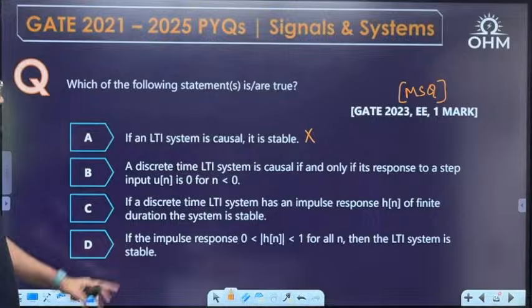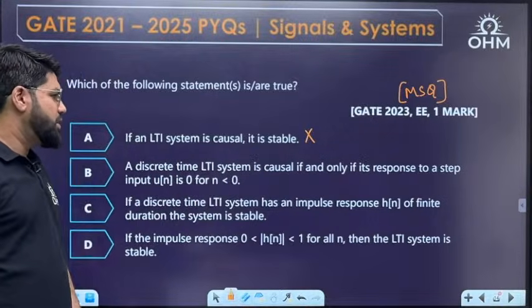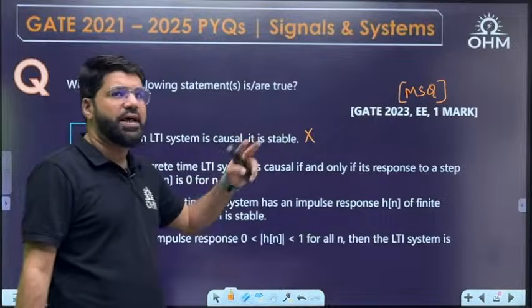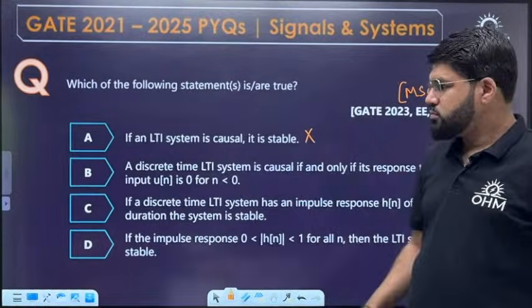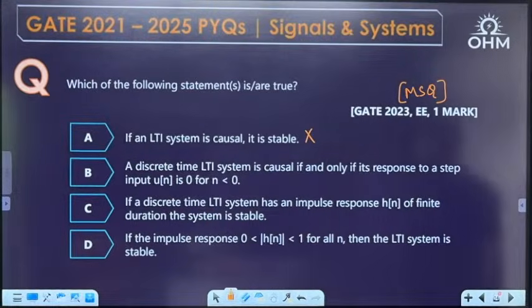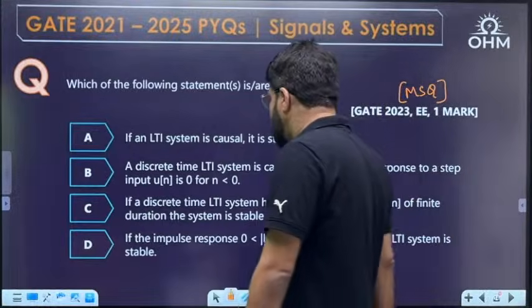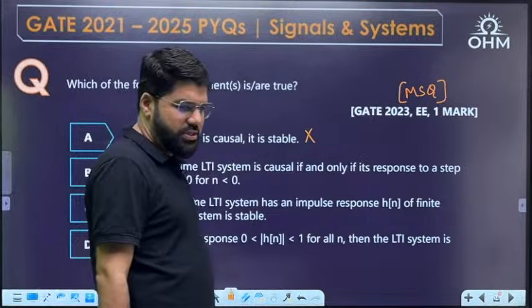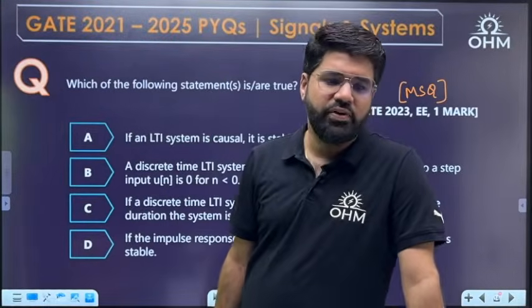A discrete time LTI system is causal if and only if its response to step input u[n] is 0 for n less than 0. Is this going to be a right or wrong statement? That's what we have to figure out.